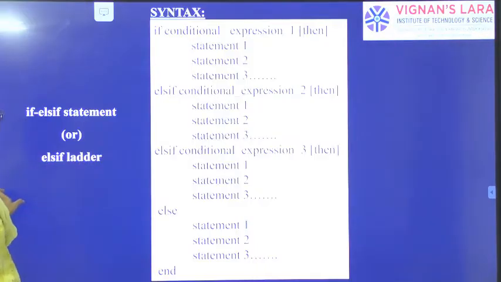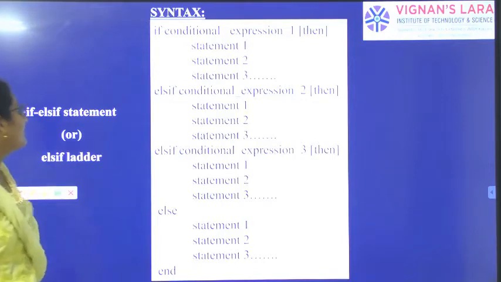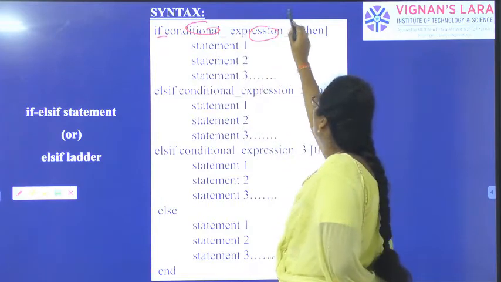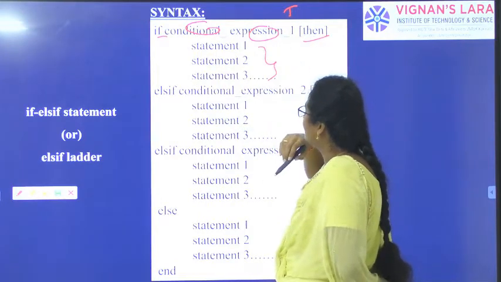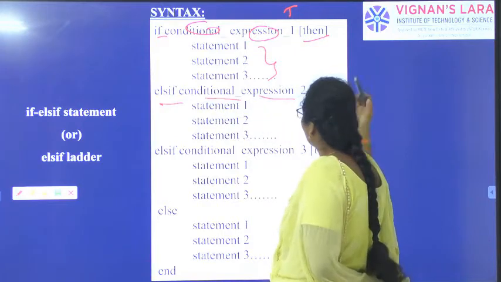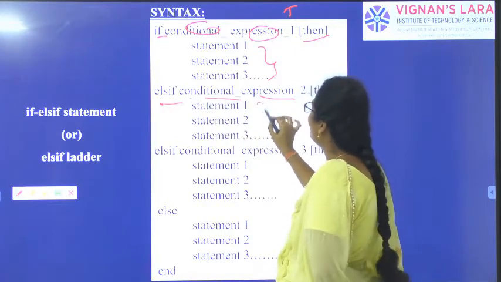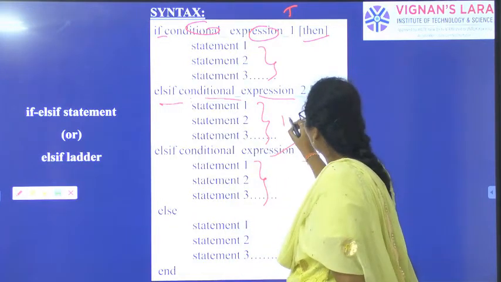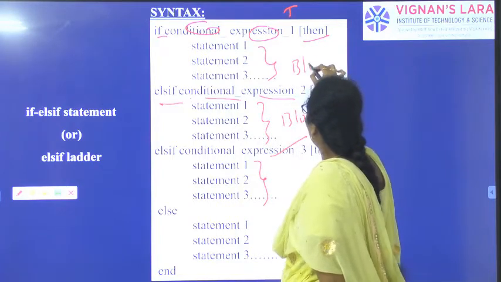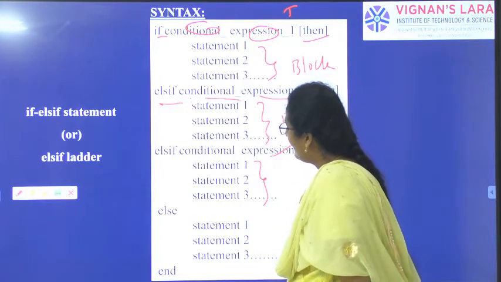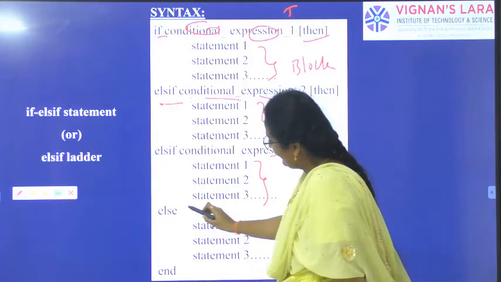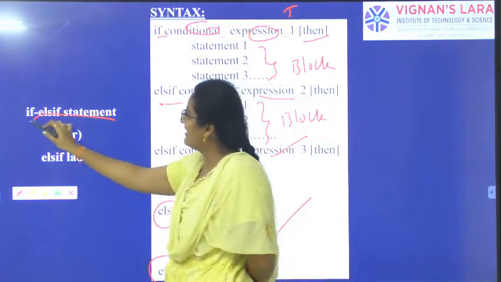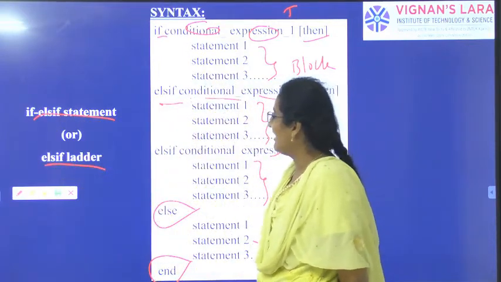So the next one is if else or else if. This is the same in any other programming language. If some condition and expression are true, then we will execute some statements. Else if this condition is true, we will execute some statements. If some other condition is true, we will execute another block of statements. All these are blocks of statements. Finally, if all those are not true, in the else condition we will execute some other statements and we will end. So the if else and else if ladder are the same in any programming language.